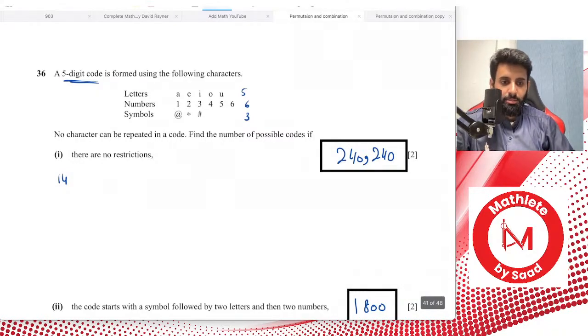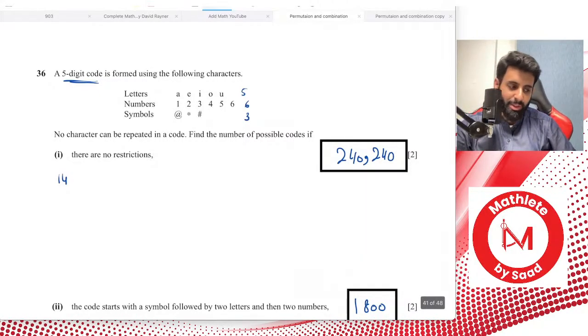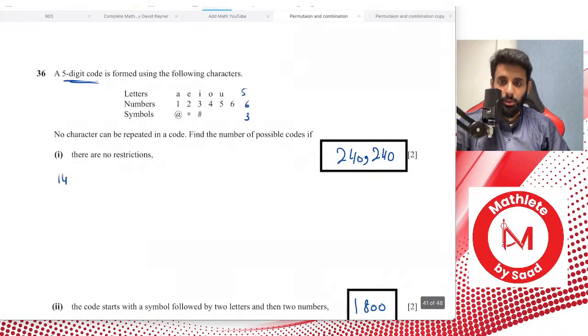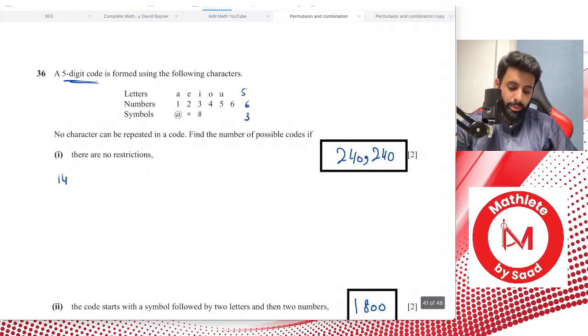Yeah, we're going to use permutation. Okay, no, we're not going to use combination. We're going to use permutation. So whenever you're forming a code, or whenever you're forming a number, you use permutation. So 14P5. And how do we do that?